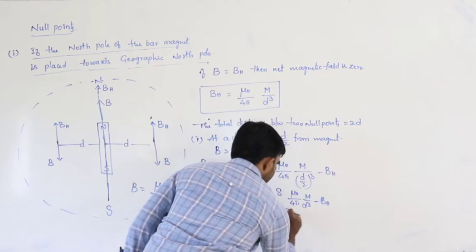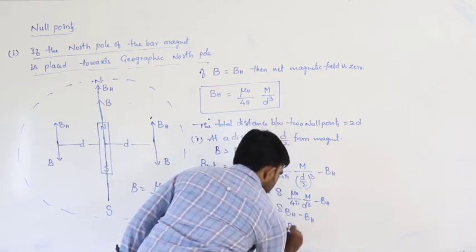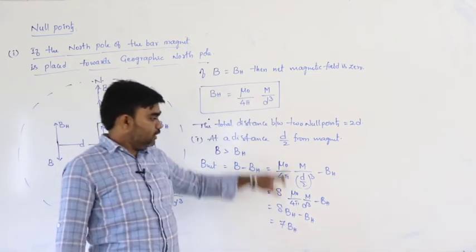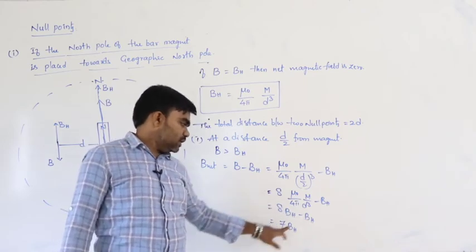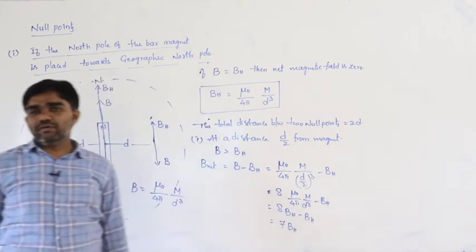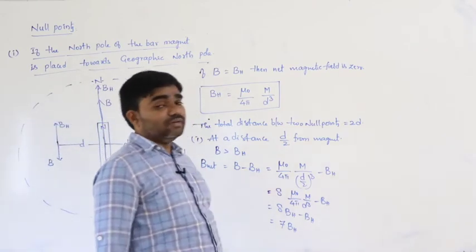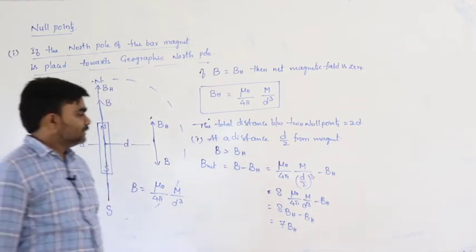That is 8 BH minus BH, which equals 7 BH, because mu naught by 4 pi m by d cube is nothing but BH. So, the net magnetic field is equal to 7 times the horizontal component of Earth's magnetic field.